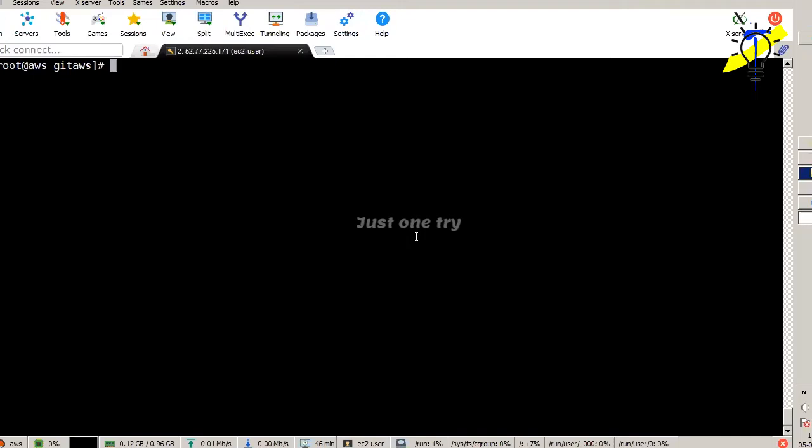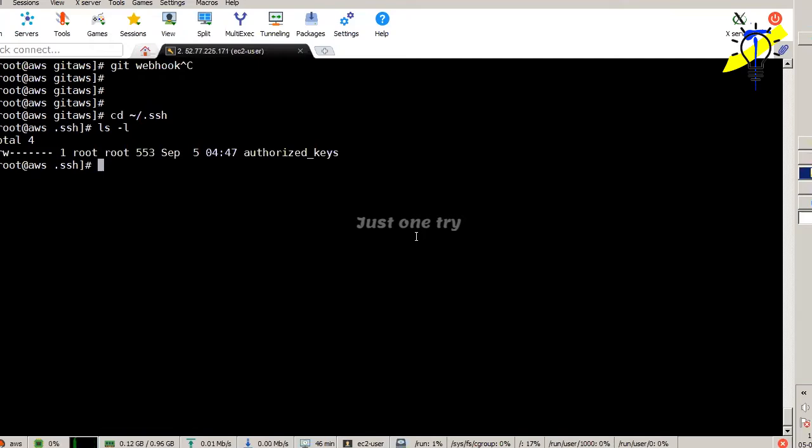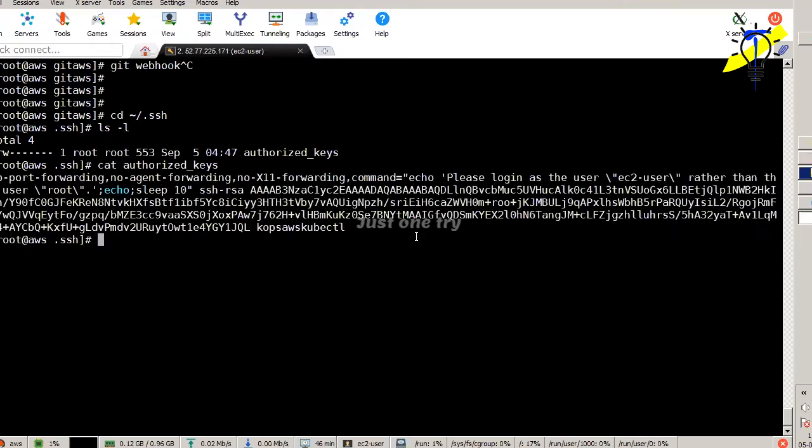And otherwise, you can go to the Git webhook. Do you know Git webhook? You know this concept? Webhook. Okay. So what happens is, you have to map your things. Git webhook will help you to skip, because this SSH key will be there. We go to the CD and it will have some .ssh. If you get into that, you can see your SSH key. Okay, authorized key. This key you need to copy into that Git webhook URL. Then that issue also will be sorted out.